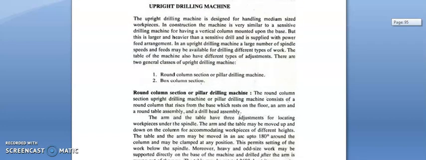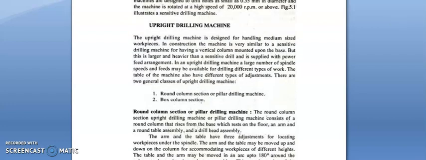Next one is the upright drilling machine. It is comparatively larger than the bench drilling machine. The main parts of the upright drilling machine are base, column, drill bit, driving mechanism and table. Base: it is provided to support the machine. Column: a vertical column is provided to enclose all the mechanisms. Drill bit: a multi-point cutting tool used to make the hole.